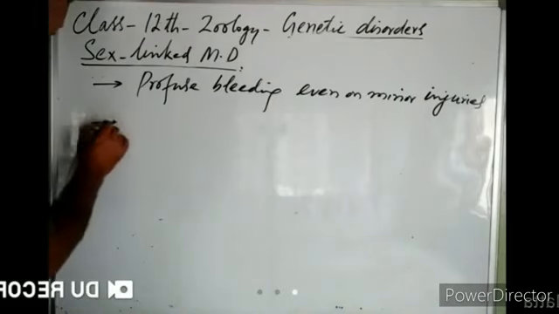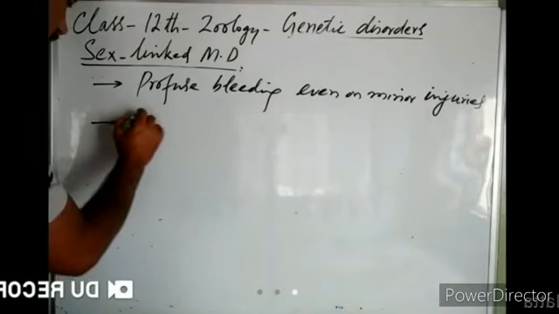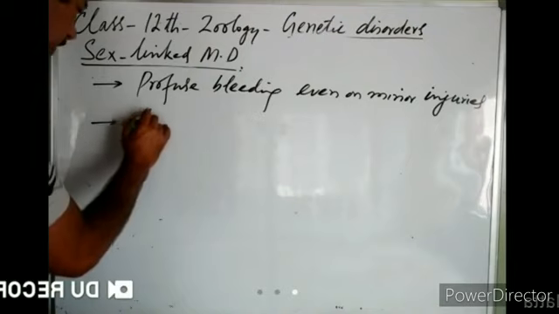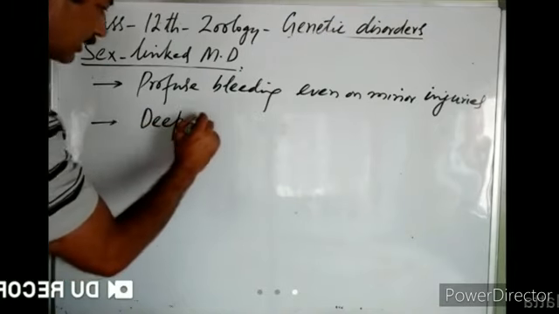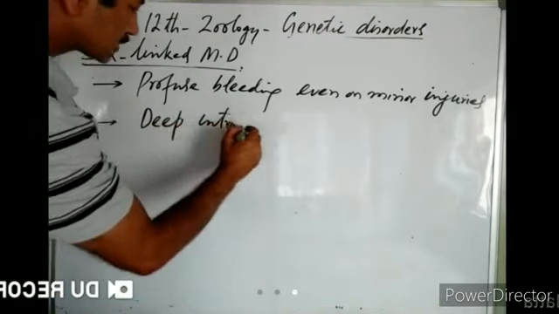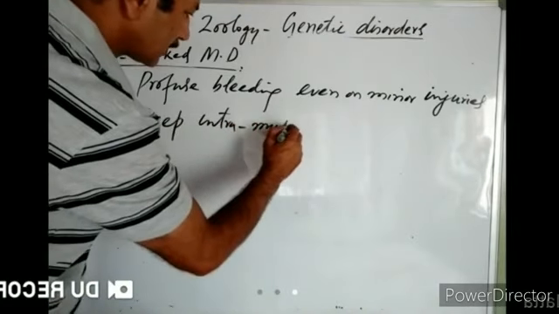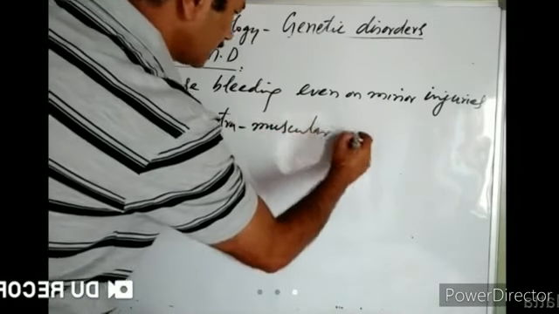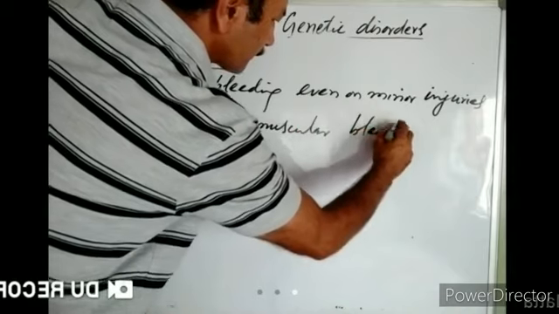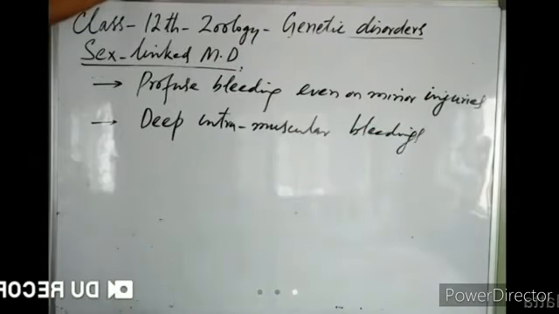Number second, deep intramuscular bleedings. These persons also suffer bleeding inside their muscles. Whenever we are performing strenuous work, our muscles suffer some damage.